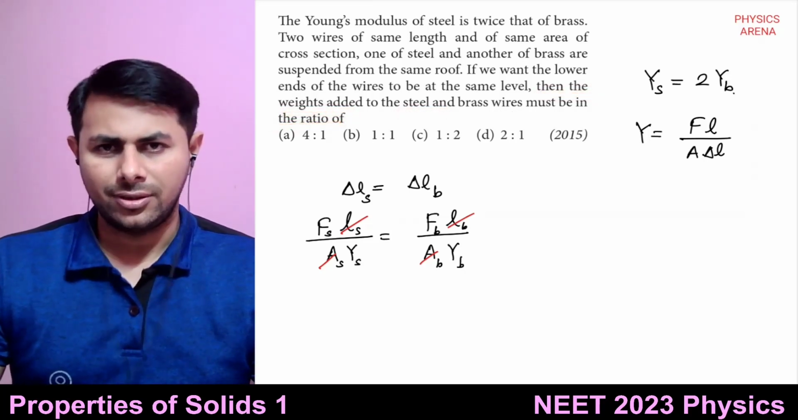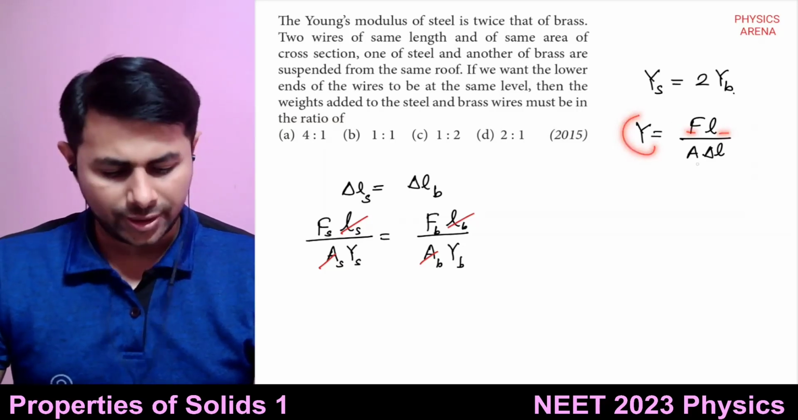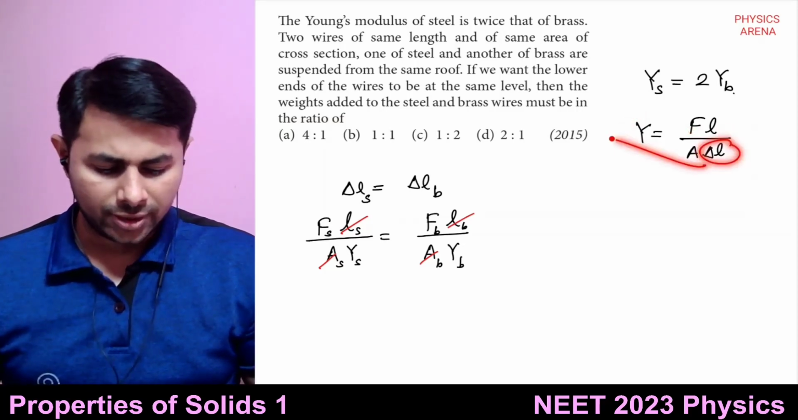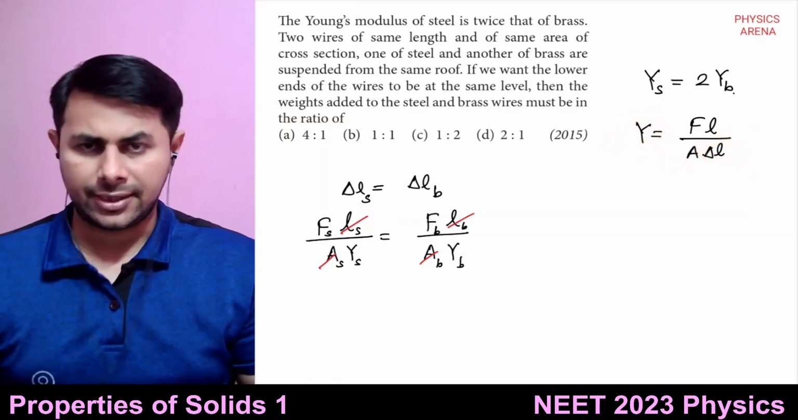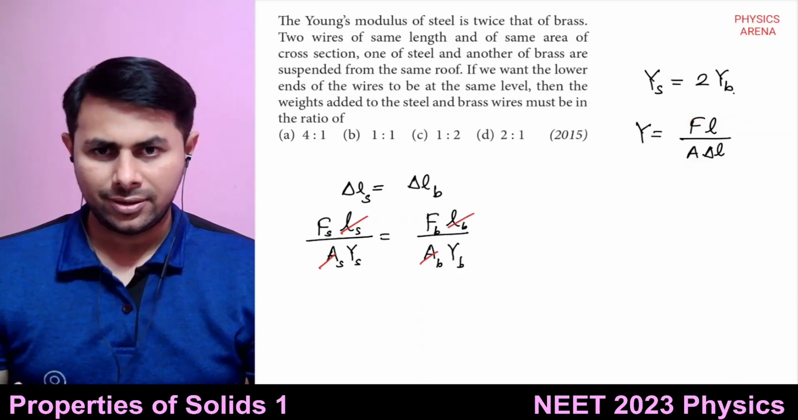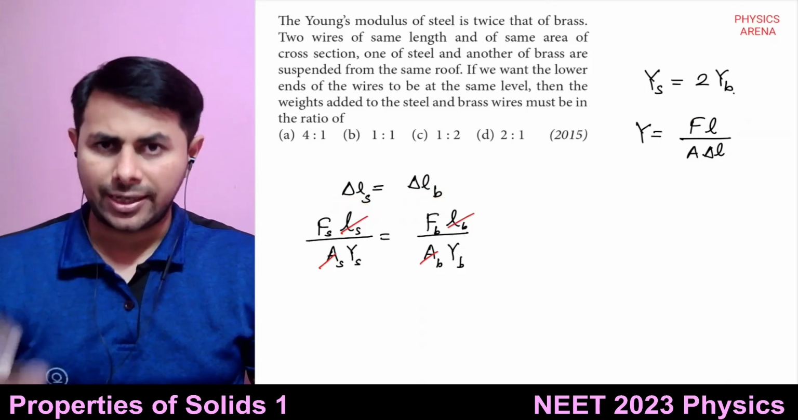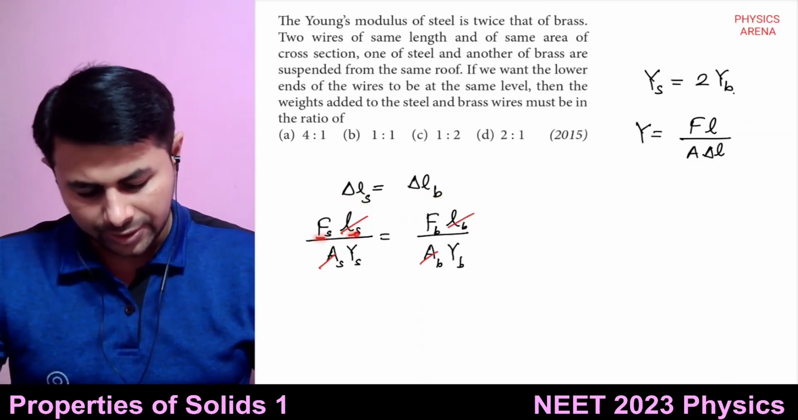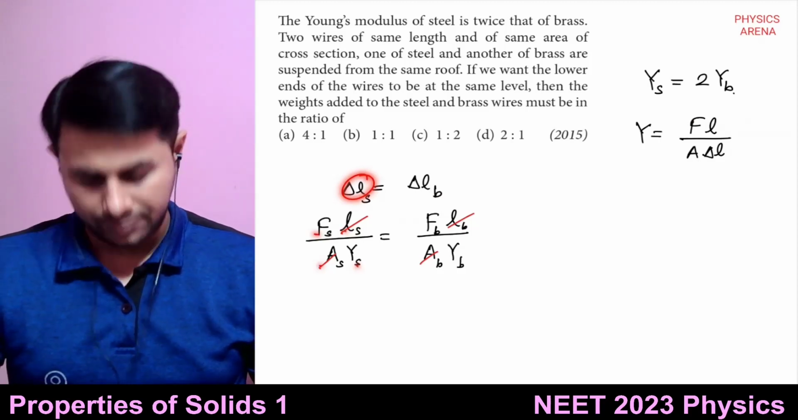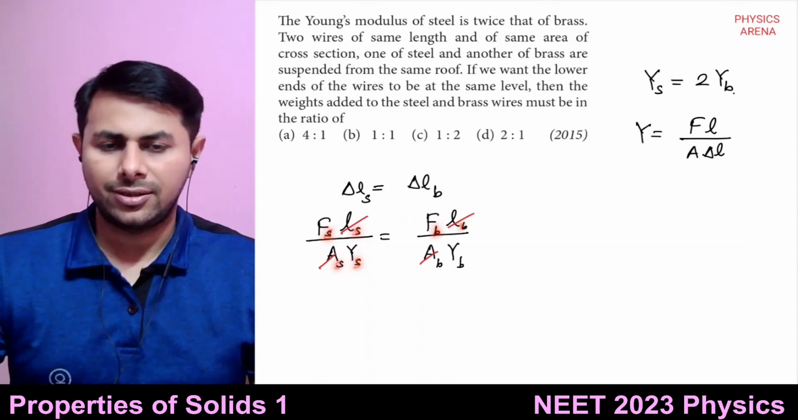This was the question. So Y can be written as F into L upon A into delta L. If you want delta L, take delta L on the other side, Y on the right hand side. So delta L equals F into L divided by AY. And you want the same extension in both the wires. So you can write delta L equals F into L upon AY, putting suffix S for steel and B for brass.